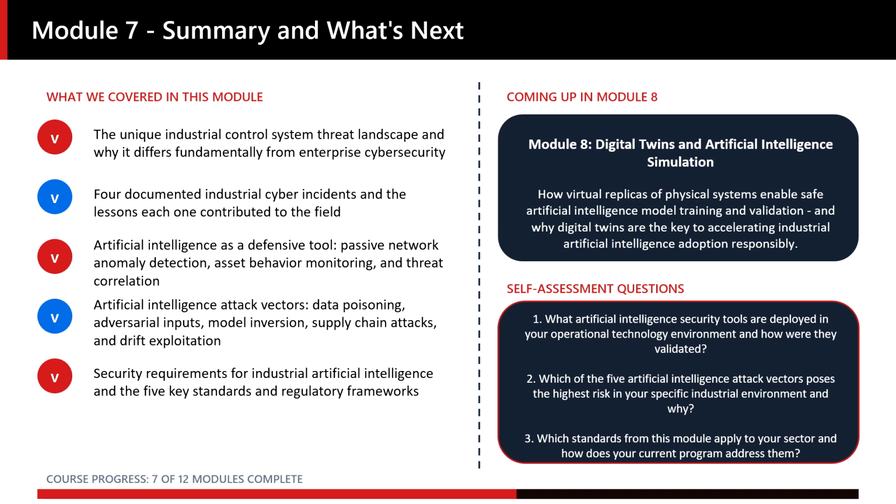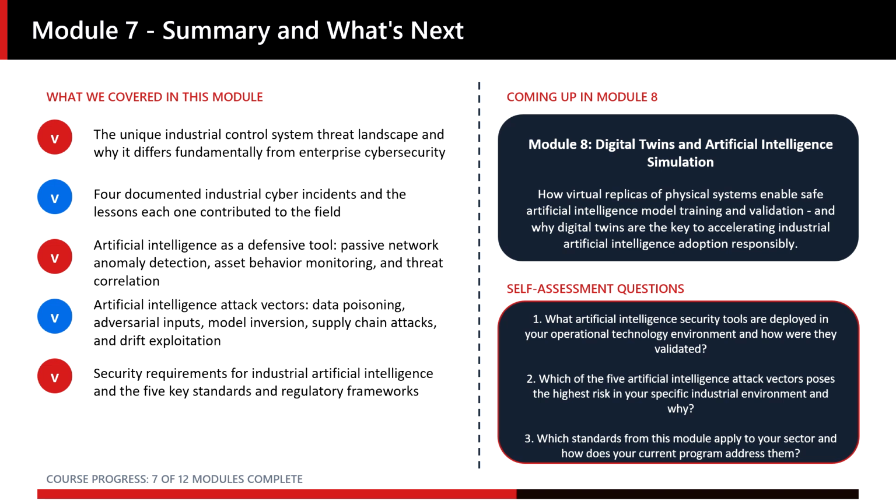We opened this module by establishing why industrial control system cybersecurity is categorically different from enterprise information technology security. The physical consequence profile, the patching constraints, the legacy equipment reality, and the expanded attack surface created by the connectivity that enables industrial artificial intelligence. We examined 4 major documented industrial cyber incidents, from the first publicly known cyberattack causing physical industrial damage, through the first attack targeting industrial safety systems, to the Colonial Pipeline incident that demonstrated how enterprise network compromises translate into operational technology risk even without a direct attack on control systems.